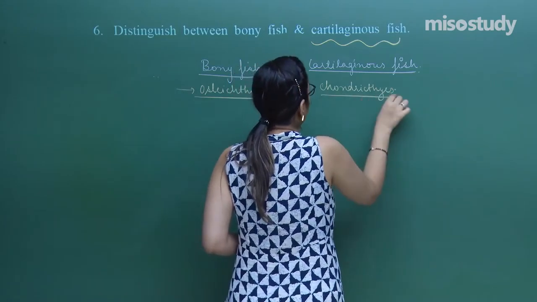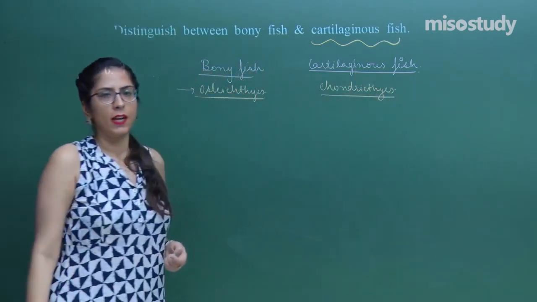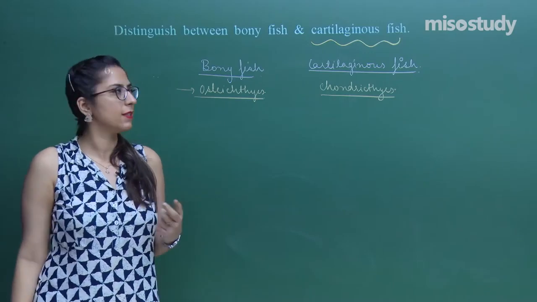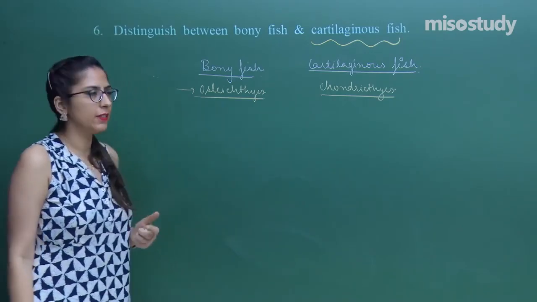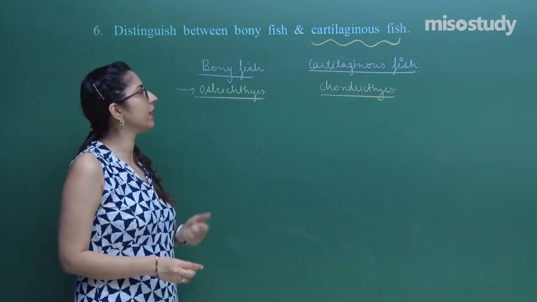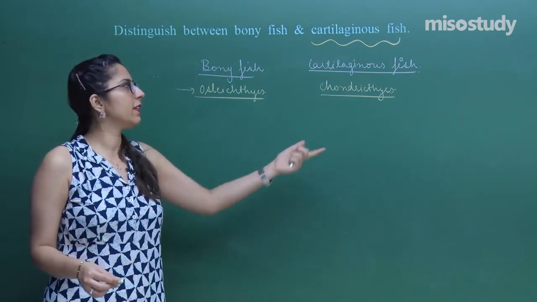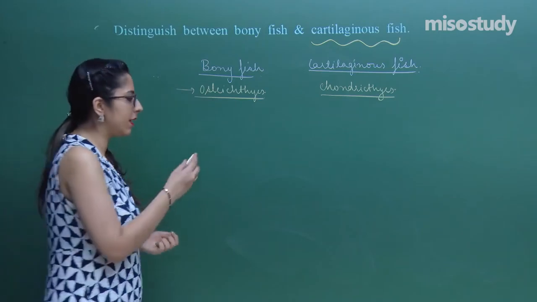Now, from the name only, I got 2 differences: first, osteichthyes and chondrichthyes. Another difference is that the endoskeleton in this case is bony, and in that case it is cartilaginous.